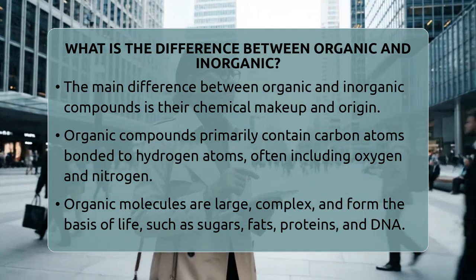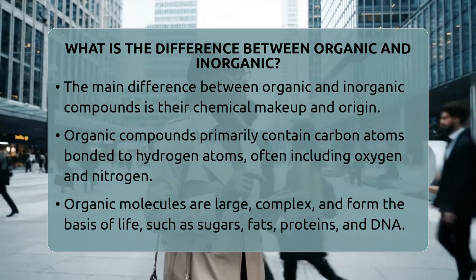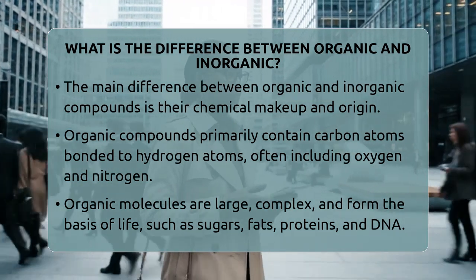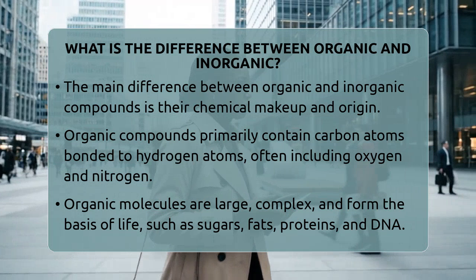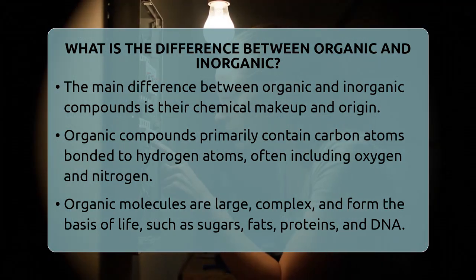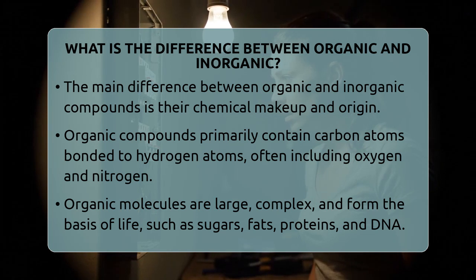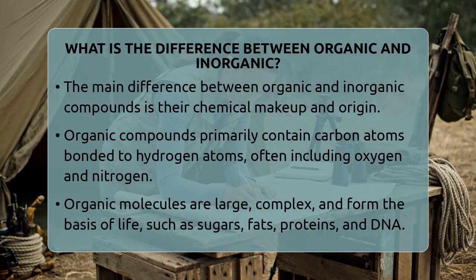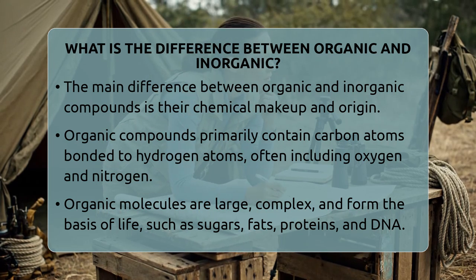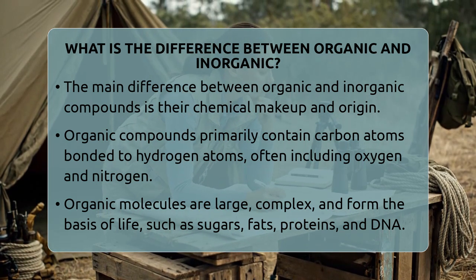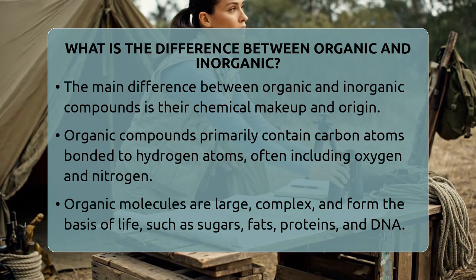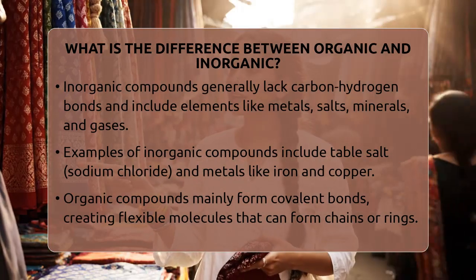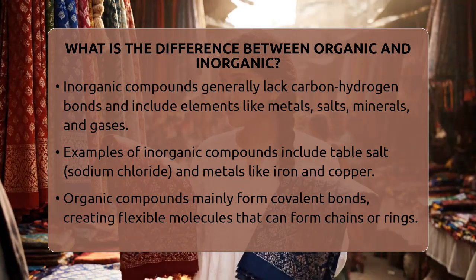The main difference lies in their chemical makeup and where they come from. Organic compounds mainly contain carbon atoms bonded to hydrogen atoms. They often include other elements like oxygen and nitrogen too. These compounds are the building blocks of life. Think of sugars, fats, proteins, and DNA. They are usually large, complex molecules that form in living organisms or are made to mimic life's chemistry.